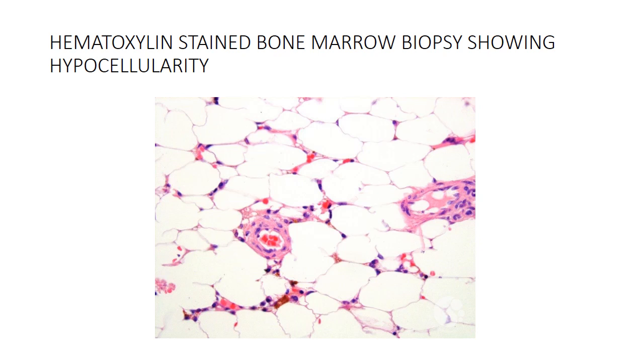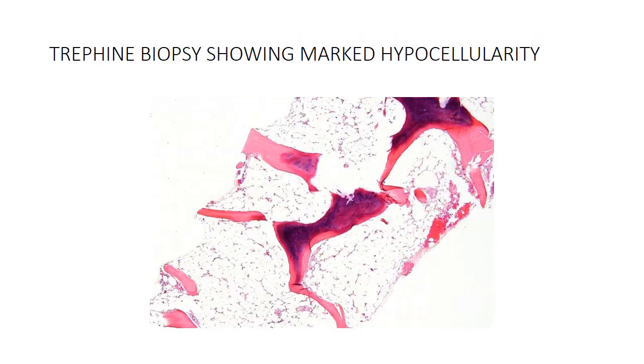Now, this is also a bone marrow picture of aplastic anemia showing hypocellularity of the bone marrow, stained by hematoxylin stain, and very few lymphocytes and plasma cells are seen scattered within the marrow.